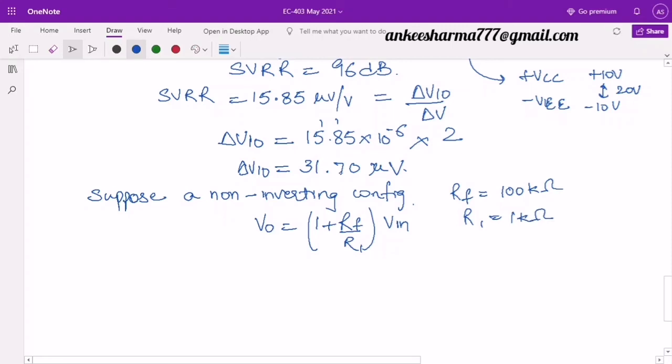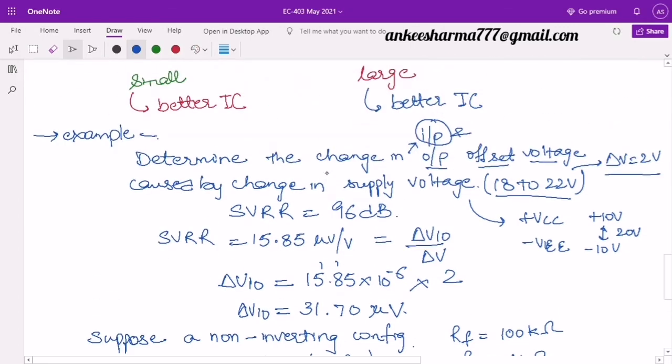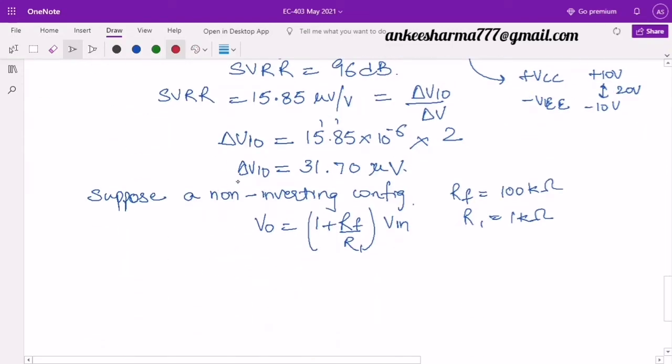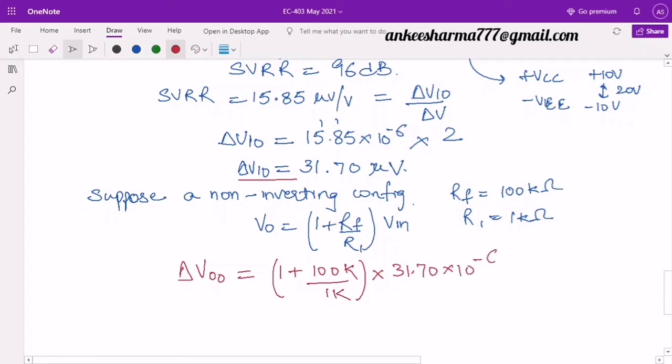Right, so now look here, I need to find the output offset voltage, because this was my question. This output offset voltage will be due to this input offset जो हमने यहाँ पे निकाली delta VIO. So directly I can say that the change in the output offset voltage will be equal to 1 plus RF, which is 100K divided by 1K, into delta VIO, which is 31.70 into 10 raised to the minus 6 for microvolts.